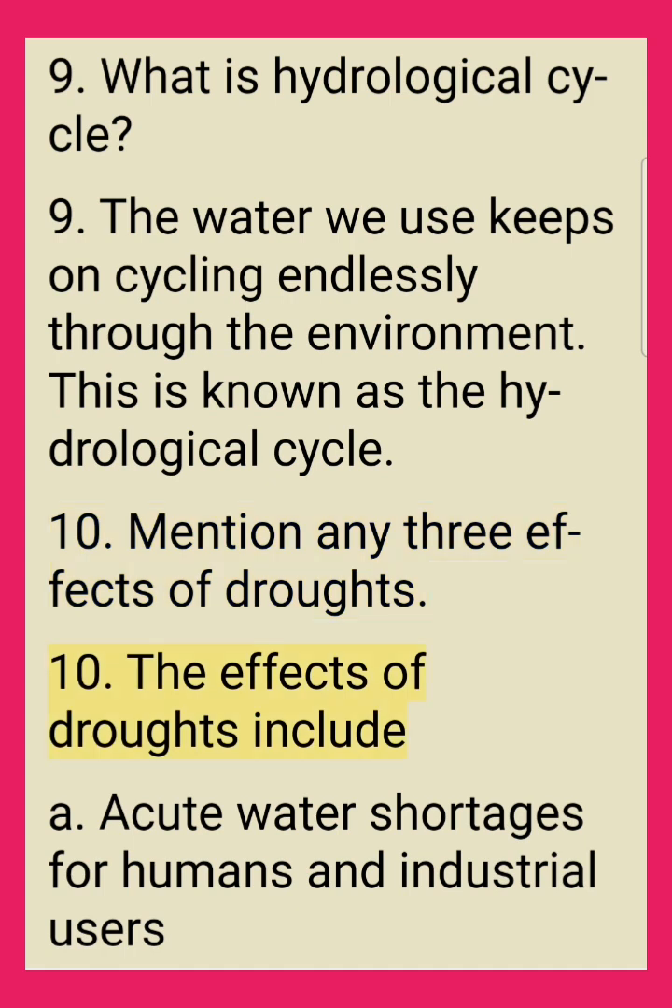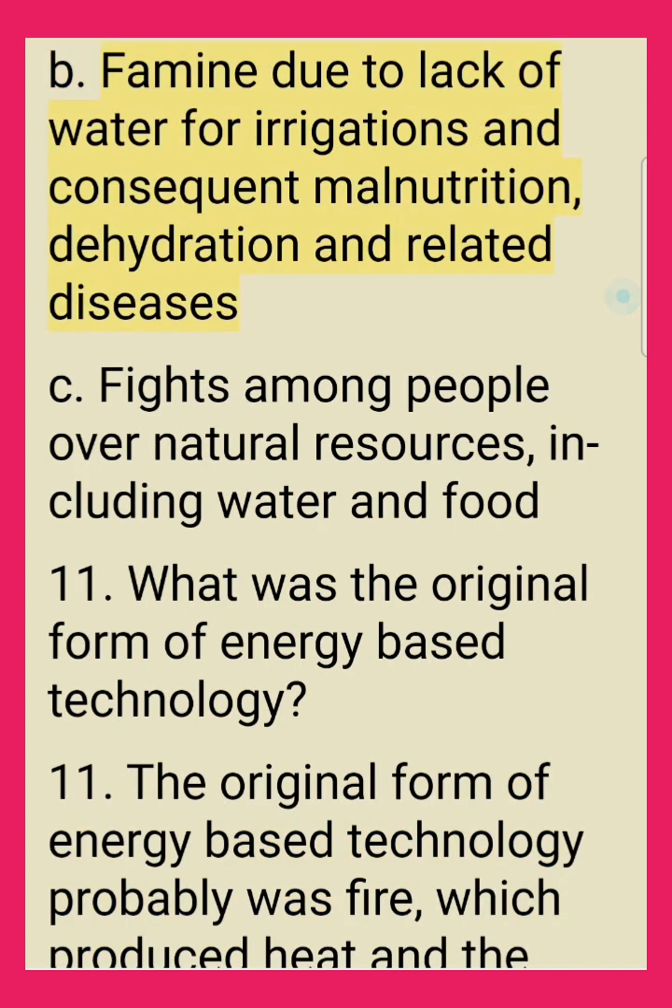10. The effects of droughts include: A. Acute water shortages for humans and industrial users. B. Famine due to lack of water for irrigation and consequent malnutrition, dehydration and related diseases. C. Fights among people over natural resources, including water and food.